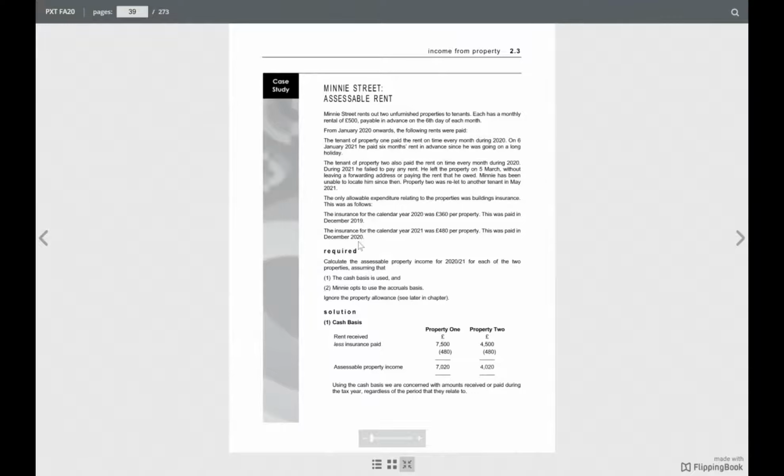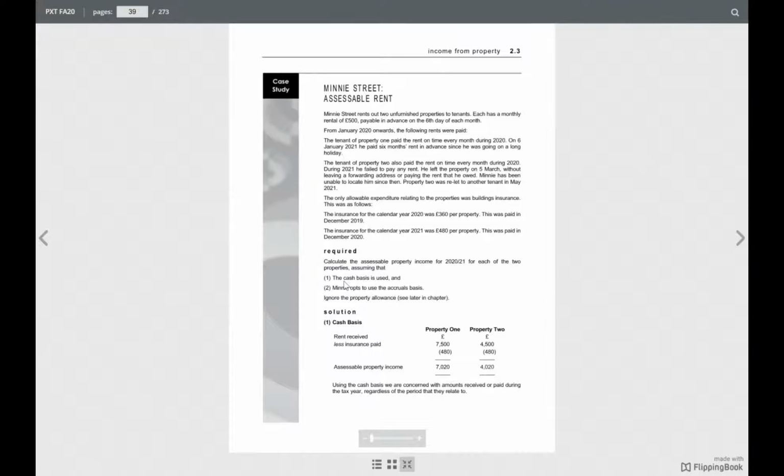This was paid in December 2020. So what we have to do: calculate the assessable property income for 2020-2021 for each of the two properties, assuming that the cash basis is used and the Ministry opts to use the accrual basis. Ignore the property allowance. See later in the chapter.